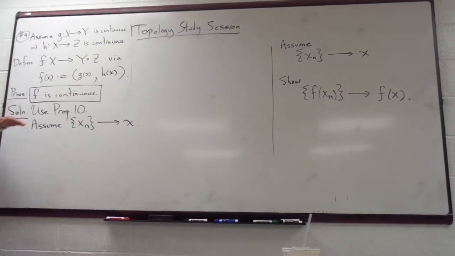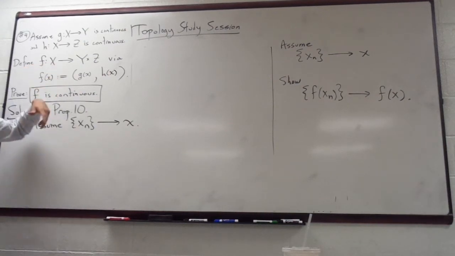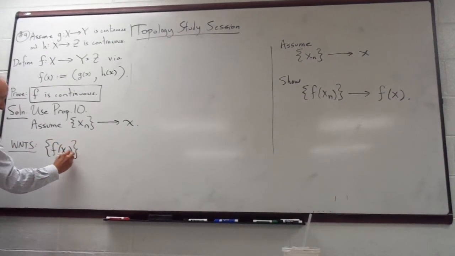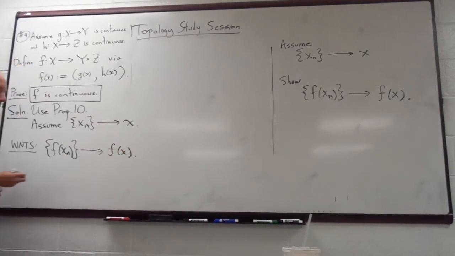So if you look at Proposition 10, to prove that f is continuous, you start with a sequence in the input side, and our job is to show that the sequence of the images of those points converges to f of x. Agreed?